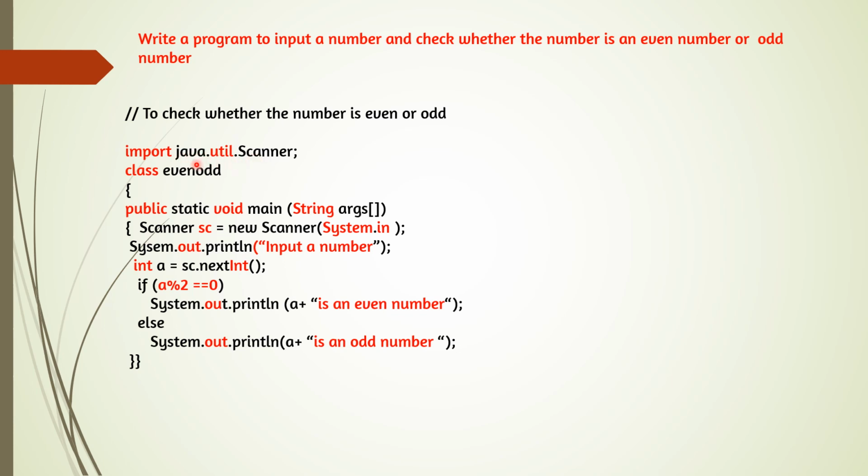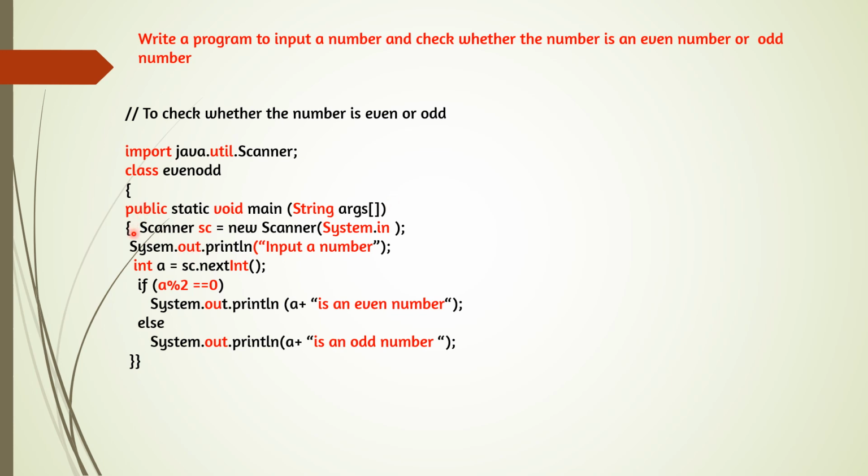So write in the proper way: import space java.util.Scanner semicolon, and then class, give a class name, EvenOdd. Open the brace for the class. Public static void main String args. We are not accepting anything by function, so here we are writing String with S capital and args in square brackets and then close the bracket. So no mistake should be there in typing. Public static void main String args. In this line only S is capital, and no semicolon in class and public.